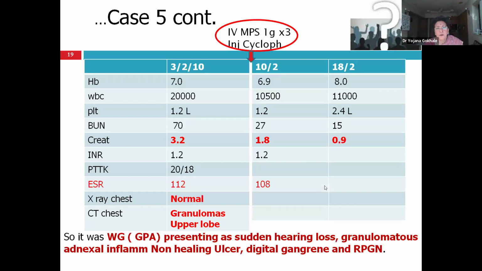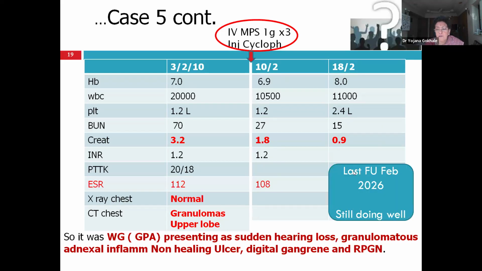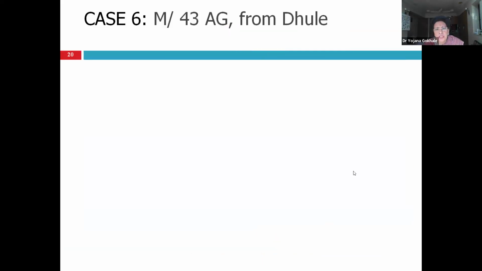On starting cyclophosphamide, within 2 weeks, her creatinine normalized. I have follow-up of this patient till February 2026 and she is doing well. Just see, remember, within 6 months treatment was started. The first case I showed you, within 8 months treatment was started, but the biopsy showed so much damage of the kidney. So this time period is extremely important. The treatment should be started within 12 months. I'll show you cases to prove this point.